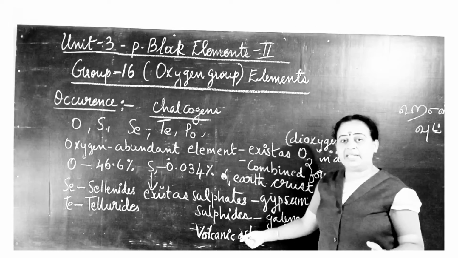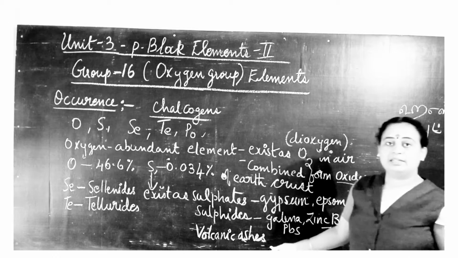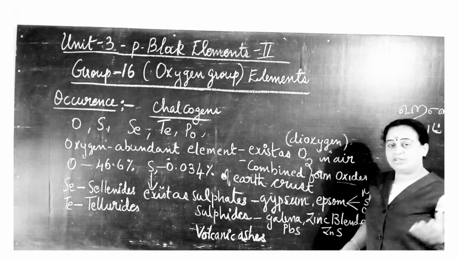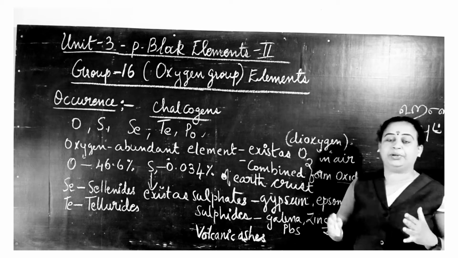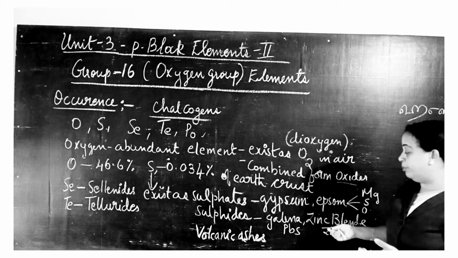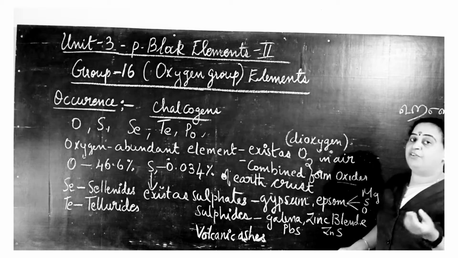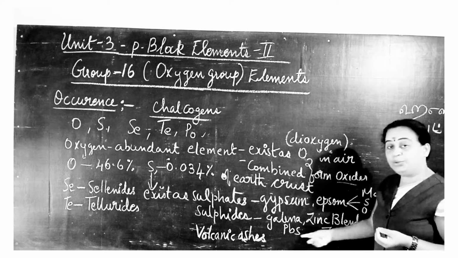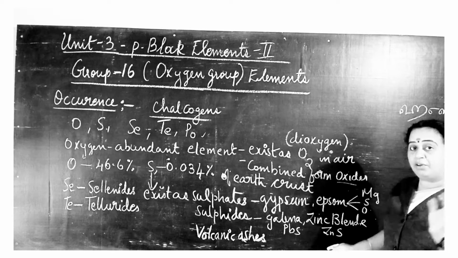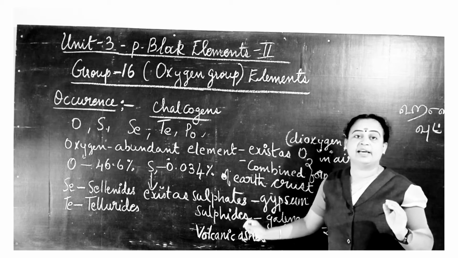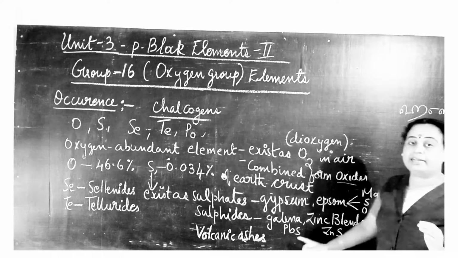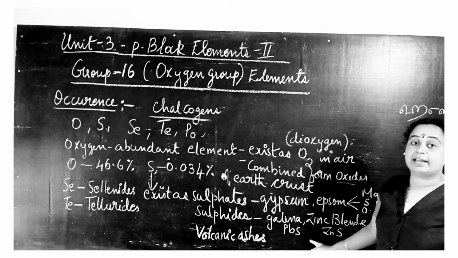Examples of sulfides are zinc blende and galena. Zinc blende is ZnS, zinc and sulfur combined together, and it is an ore of zinc. These two compounds are ores that we have already studied in the metallurgy unit. So sulfur exists as sulfides in zinc blende and galena. Galena is PbS, lead sulfide.